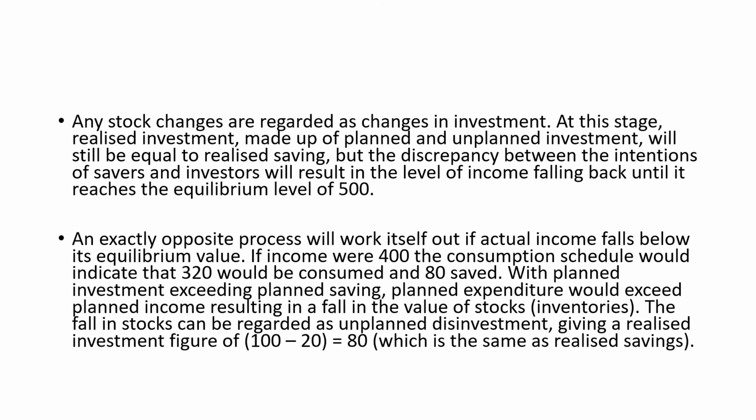An exactly opposite process will work itself out if actual income falls below its equilibrium value. If income were 400, the consumption schedule will indicate 320 would be consumed and 80 would be saved. With planned investment exceeding planned saving, planned expenditure would exceed planned income. This will result in a fall in the value of stocks. The fall in stocks can be regarded as an unplanned disinvestment, giving a realized investment figure.